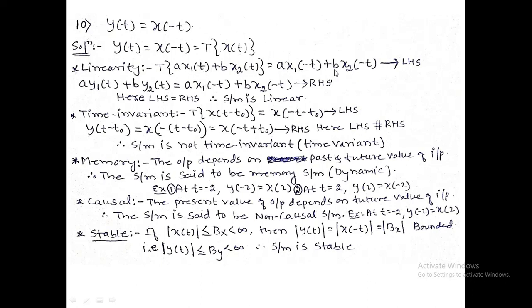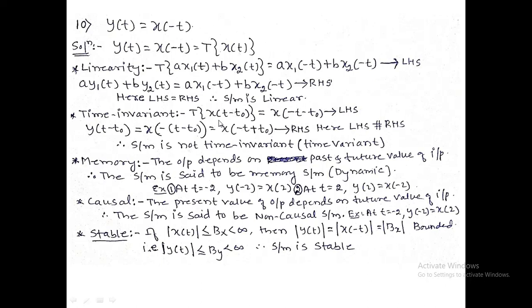LHS: a into x1 of minus t plus b into x2 of minus t. RHS: a into y1 of t plus b into y2 of t. Substitute the values of y1 of t and y2 of t from the given y of t: y1 of t equals x1 of minus t, y2 of t equals x2 of minus t. Substituting, we have this RHS. Comparing LHS and RHS, both are equal. System is linear. Next property, time invariant.